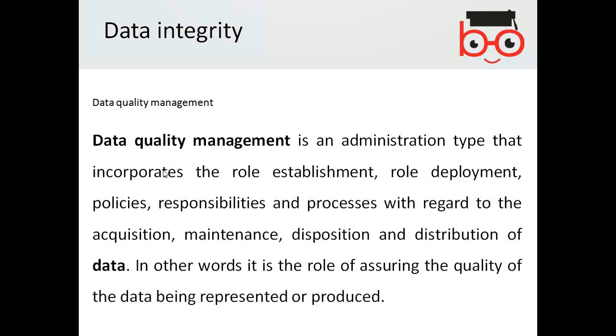And the next topic is data integrity. The reliability of the management is called data integrity. The quality of data management is an administration type that incorporates role establishment, role deployment, policies, responsibilities, and processes with regards to the acquisition, maintenance, disposition, and distribution of data.